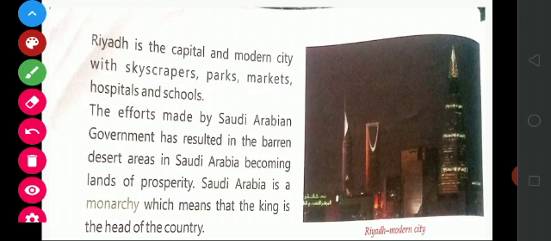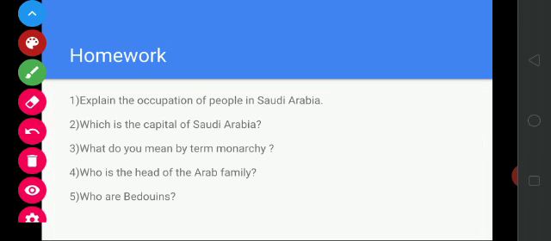That's all, the lesson is over, children. Now write down your homework. Explain the occupation of people in Saudi Arabia. Which is the capital of Saudi Arabia? What do you mean by the term monarchy? Who is the head of the Arab family? Who are Bedouins?